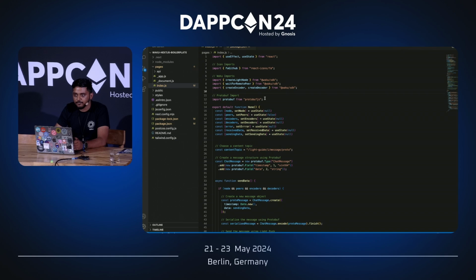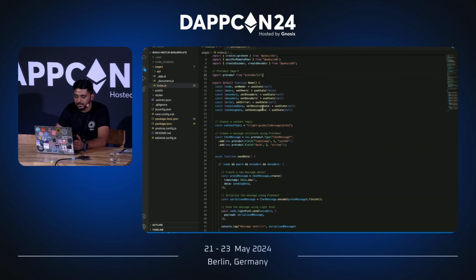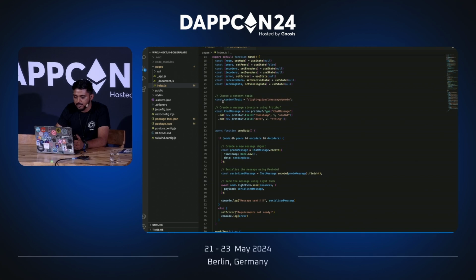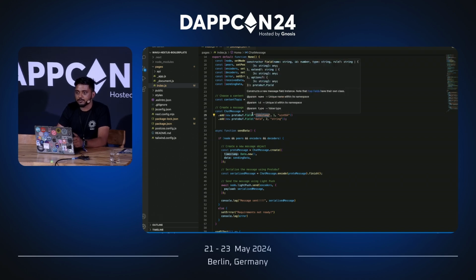And as I mentioned before, we use protobuf as the encryption and decryption standard for most of our documentation at least. So we also installed the particular package, protobuf.js, for JavaScript. After that, it's pretty much simple. You just declare a content topic. The content topic should follow the naming convention that we discussed before. And after that, you create a message object. Over here, I have a chat message object, which has a timestamp and a data. So this is how you template a data object that gets sent into Waku.